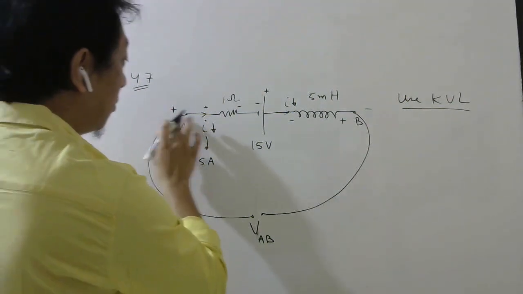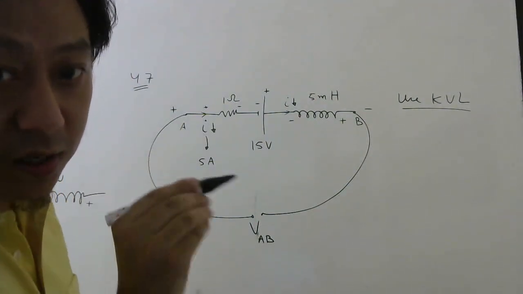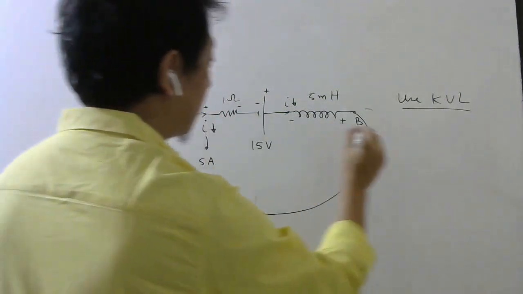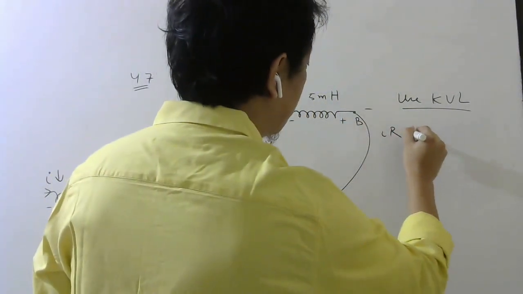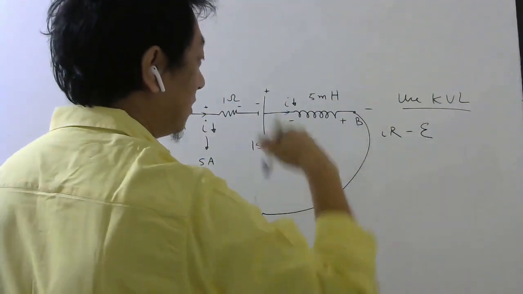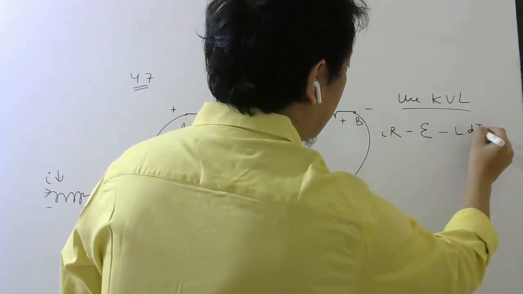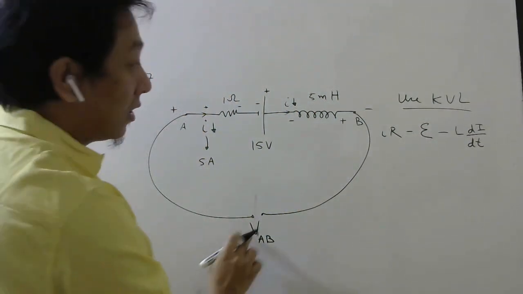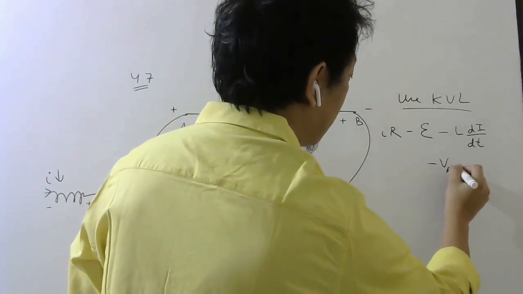So start from this point, go like this. From here to here, plus to minus, I am moving along the current. If you move along the current, it is a drop in potential, and drop I have taken positive. So current into resistance. Then for the battery, minus to plus is a rise, so it is negative. And for this inductor, minus to plus is a rise, which is also negative. For the inductor, how do we write voltage? L di by dt. Then from here to here, there is a difference of VAB. From minus to plus, as I assumed, it is a rise. So minus VAB equal to 0.